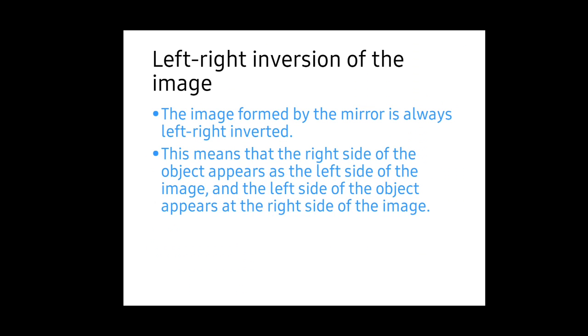And left right inversion generally happens whenever we see our face in the mirror. When we raise our right hand, our image will appear like we have raised our left hand. So this left right inversion is called lateral inversion. The image formed by the mirror is always left right inverted. This means that the right side of the object appears as the left side of the image, and the left side of the object appears as the right side of the image.